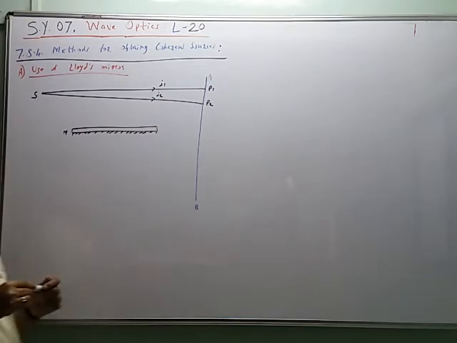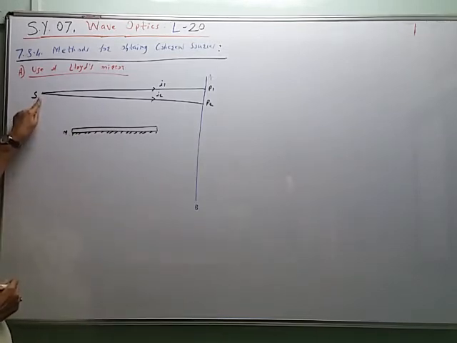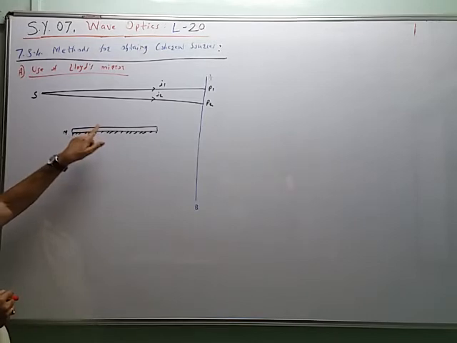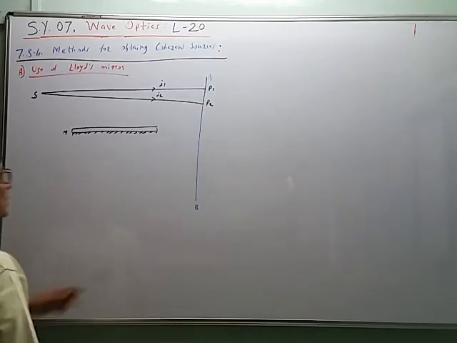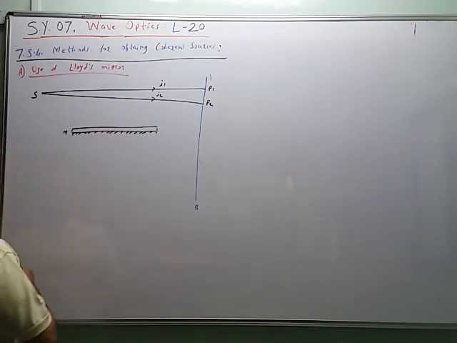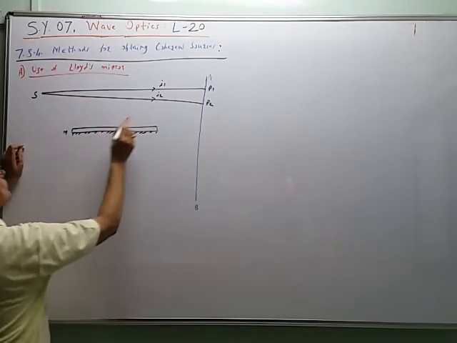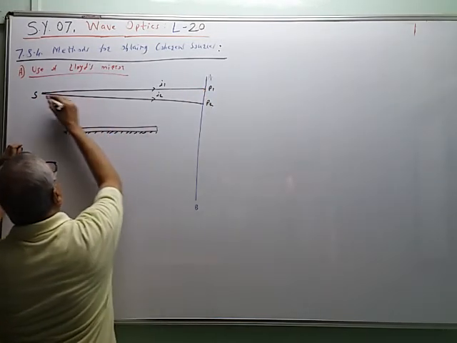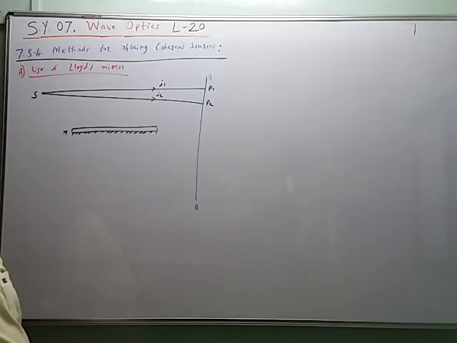Now, the rays of light from the source are also incident on the mirror, and after reflection from the mirror, they again strike the points P1 and P2. They are denoted by R1 and R2: first reflected ray R1, second reflected ray R2. Now, suppose I join these, R1 and R2.